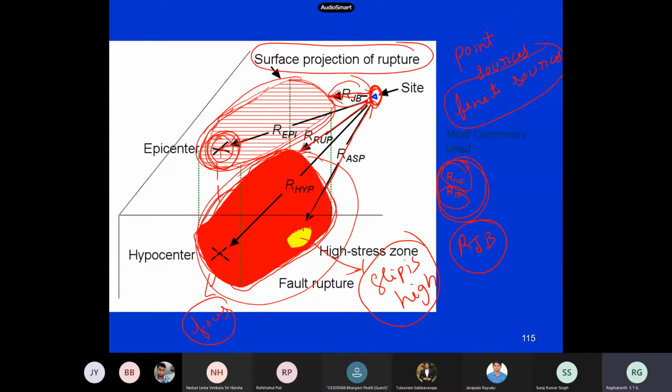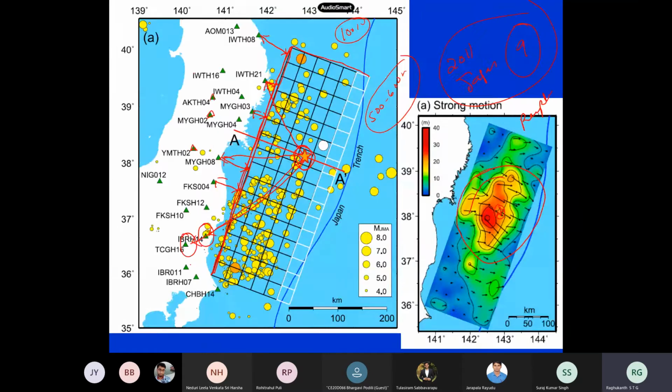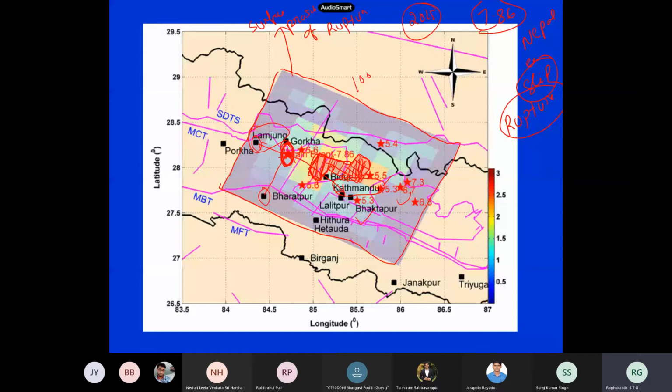Then RUP also is this one. So if you take the Nepal earthquake, say, now what is the distance of Kathmandu? The epicentral distance is very high, because epicentral distance is this much. Now what is RJB for Kathmandu? Tell me. What will be the RJB?